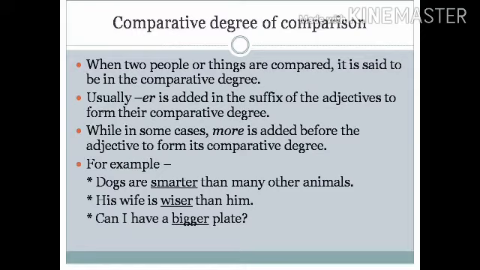For example, dogs are smarter than many other animals. His wife is wiser than him. Can I have a bigger plate? The adjectives smart, wise, and big are used as smarter, wiser, and bigger in these cases because here dogs, wife, and plates are being compared with other things.